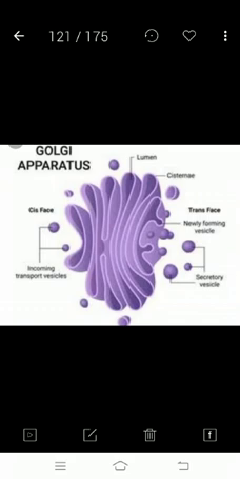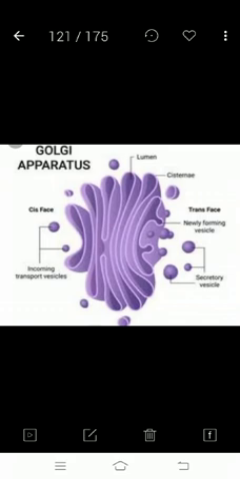Now we discuss the functions of the Golgi apparatus. What are the functions of the Golgi apparatus? It helps in the storage and packaging of products in bag-like structures.